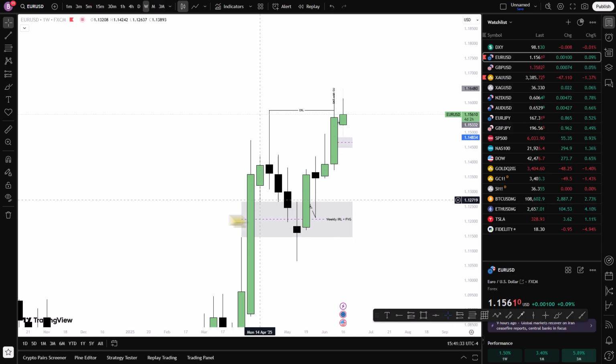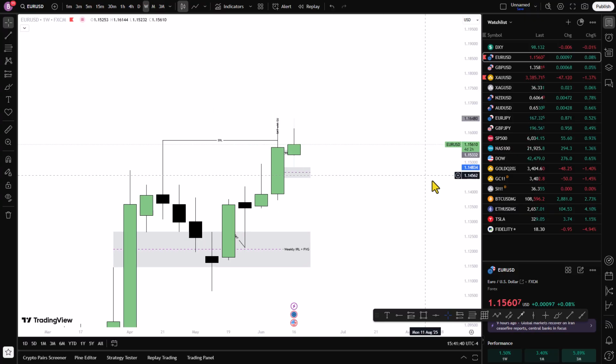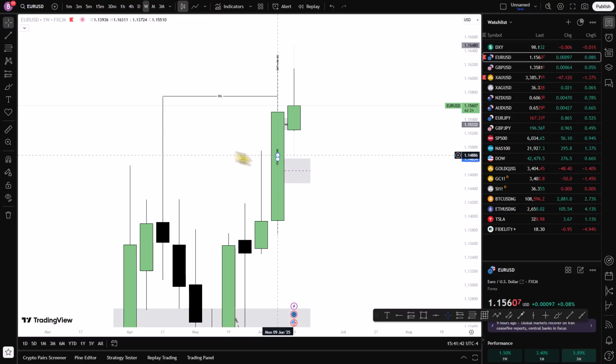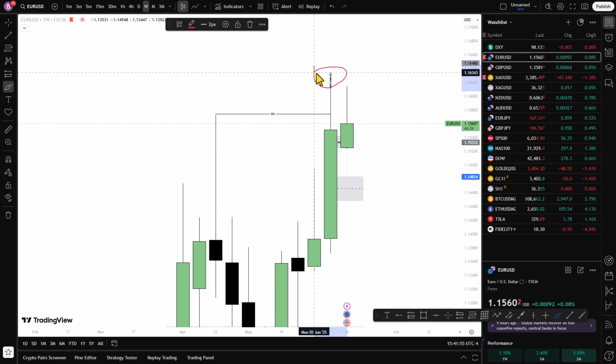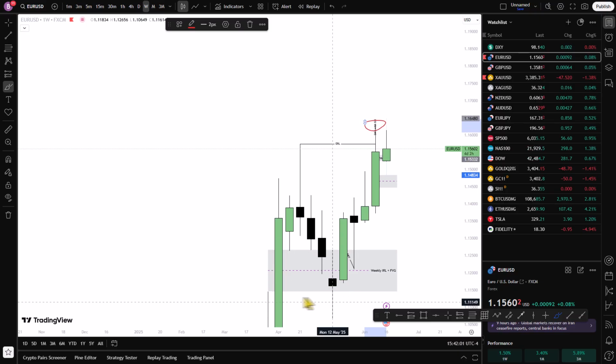Good. So far, what I want to see happen is price taking out this high here. Price should take out this high and close above it, or should stay here so that we can have this fair value gap. Remember, when we took out this internal range liquidity and this external range liquidity, we didn't have any fair value gap. So I want to see that happen on the weekly time frame.